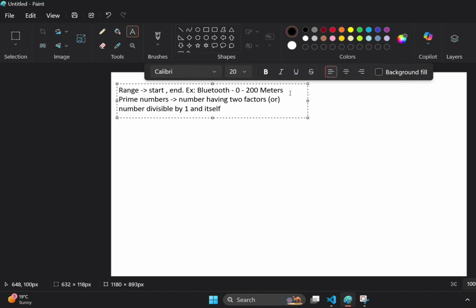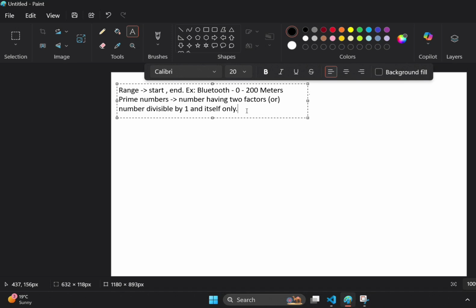That means a particular number is going to be prime if that number is divisible by 1 and itself. I will highlight one thing only, nothing apart from 1 and itself. It should not be divisible by any number.